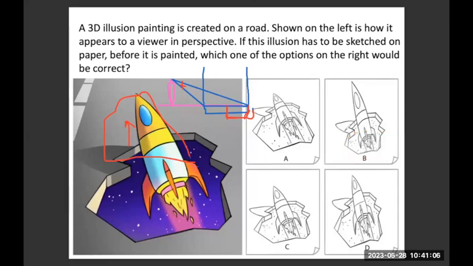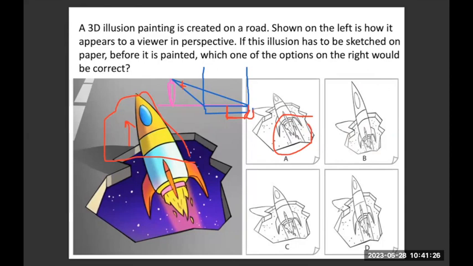You need to worry more about the top part, which is where the maximum distortion is going to happen. In case of option A, the bottom part is more distorted, it should not be the case. In option B, the top part is most distorted, which should be the case.